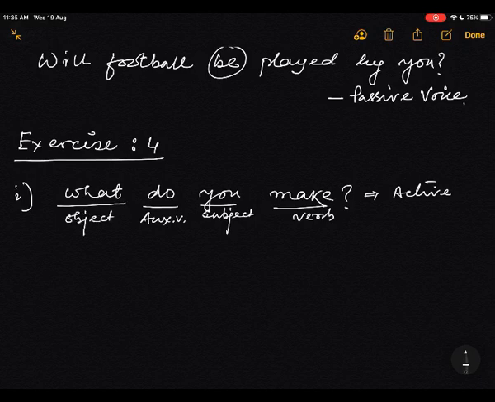This is new for you, object. Okay, this is the object. Now see one thing here.